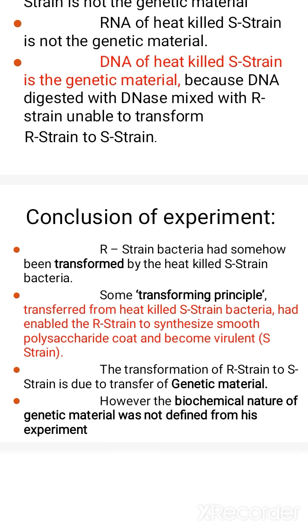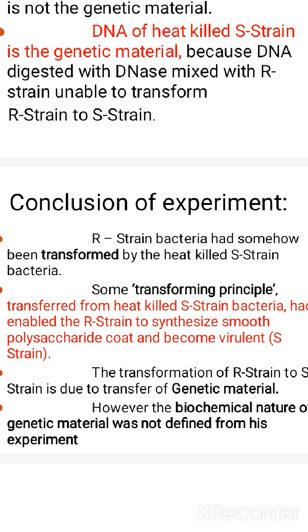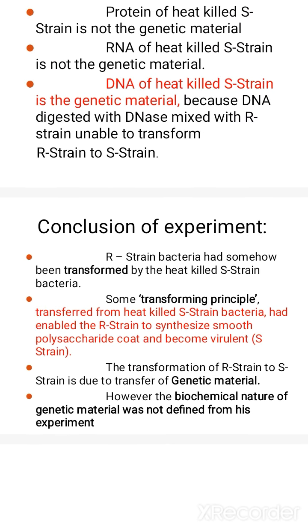The substance making the transformation is DNA, not RNA or protein. The heat killed smooth strain bacteria enabled the R strain to synthesize the smooth polysaccharide, and they became virulent, that is the infective smooth strain. This is the conclusion of the experiment.